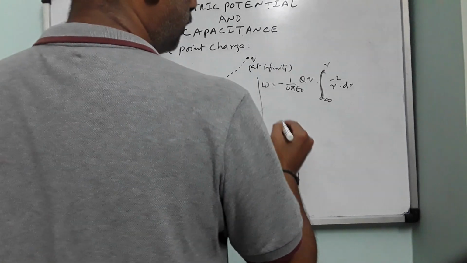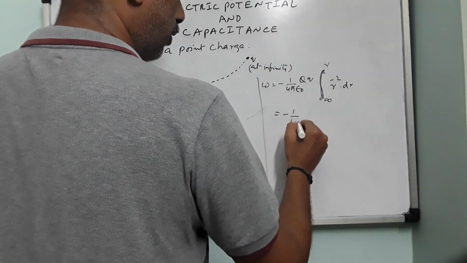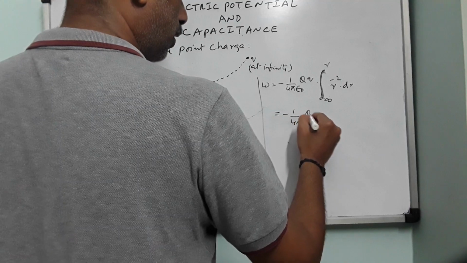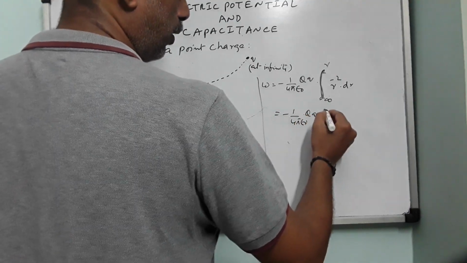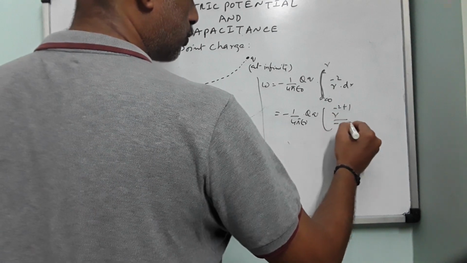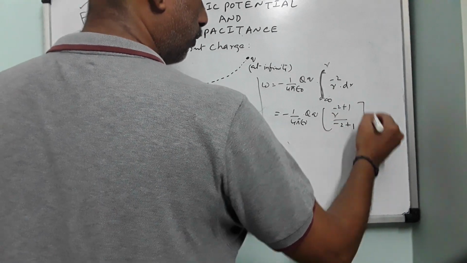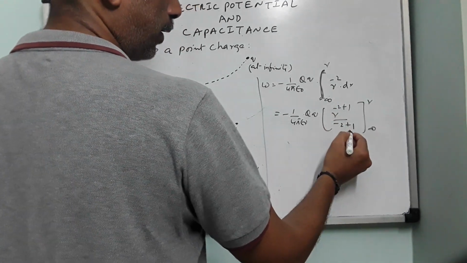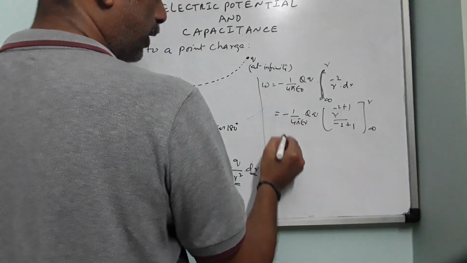So this is minus 1 by 4 pi epsilon 0 Q q times r to the power of minus 2 plus 1, divided by minus 2 plus 1, from infinity to r. Minus 2 plus 1 is minus 1. This minus and minus will become plus.